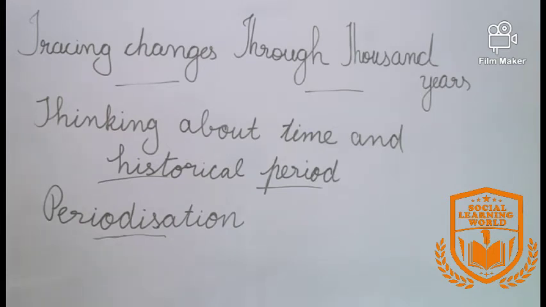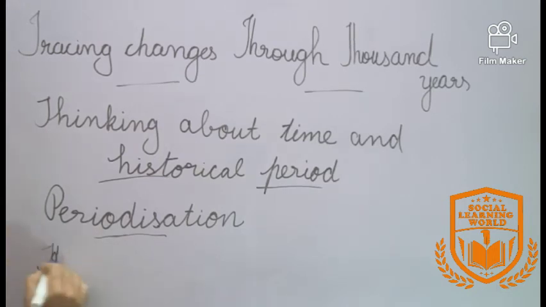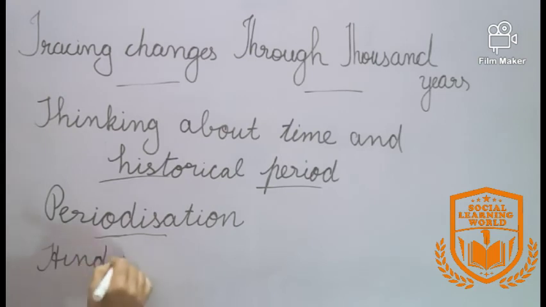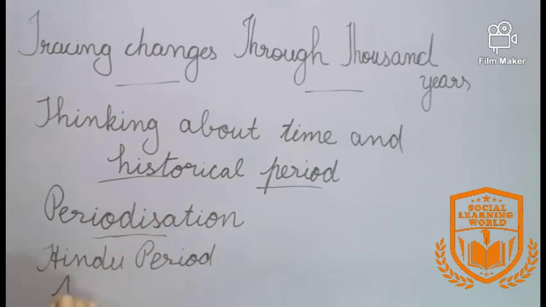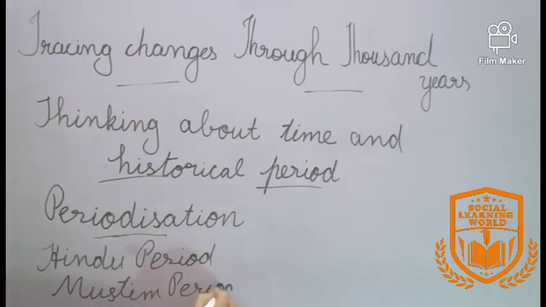They divided the history of India on the basis of the rulers. How did they divide? They divided India as Hindu period, Muslim period and British.